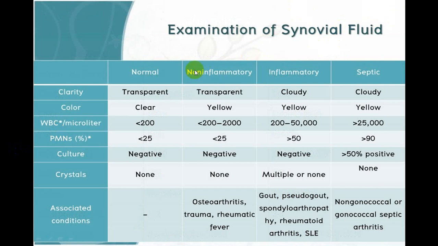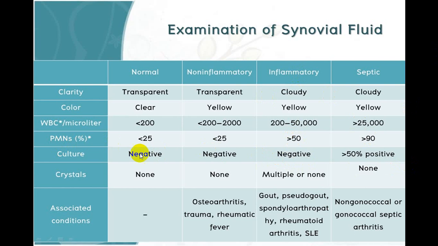And this is the difference between non-inflammatory, which we call osteoarthritis, inflammatory, which is rheumatoid arthritis, and pyogenic. You can go through that: count, culture, crystals, and associated findings. Count-wise, in osteoarthritis, which we call non-inflammatory, it is less than 2000. Inflammatory is between 2000 and 50,000. You can sometimes have an increased count. While in a septic, it is always more than 25,000. And if you look at the polymorphs, they will be 90% here. In inflammatory, it is more than 50.